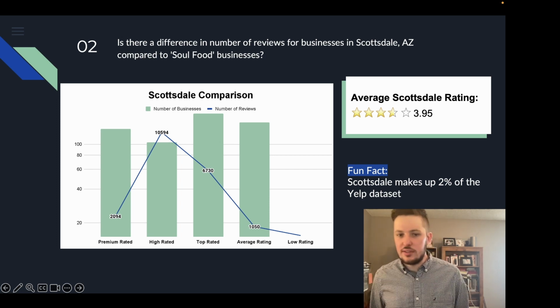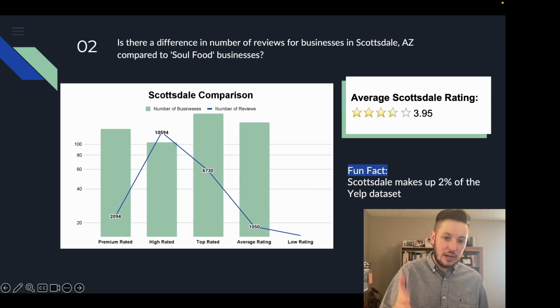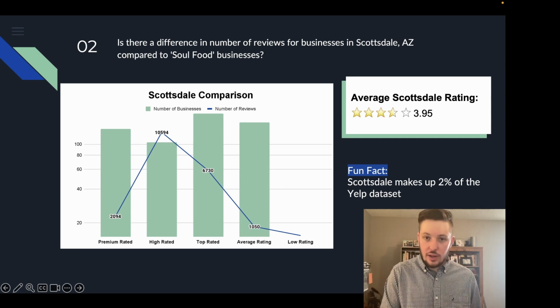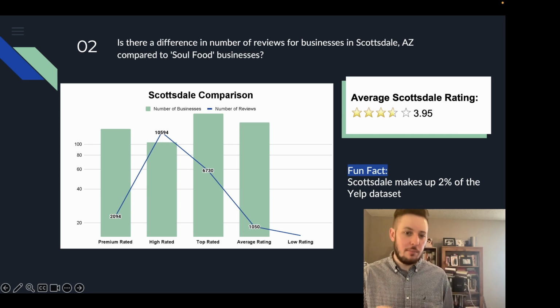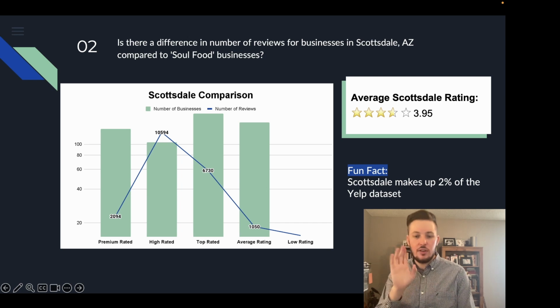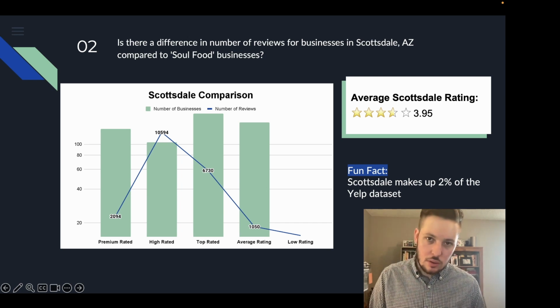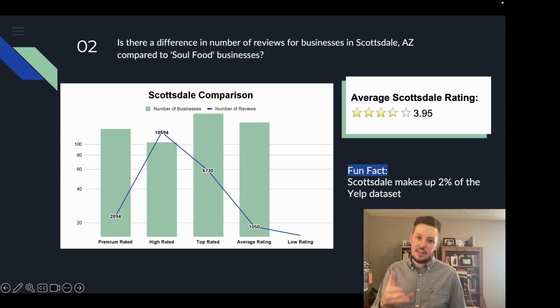There are no low rating businesses. There are no businesses that score from 1.0 to 1.9, which is very interesting. For the most businesses, the average rating is in the top rated category, which, if you'll remember, is 3.0 to 3.9. High rated, of course, is 4.0 to 4.9, and premium rated is exclusively 5.0. There's a surprisingly large amount of premium rated businesses. I was very shocked by this. But the businesses with the most amount of reviews, I think because they have a higher amount of reviews, they fit within that larger sample size, and so that places them firmly within 4.0 to 4.9, the high-rated businesses.